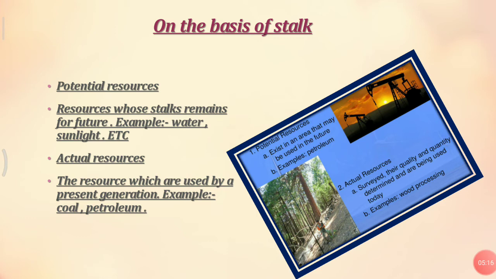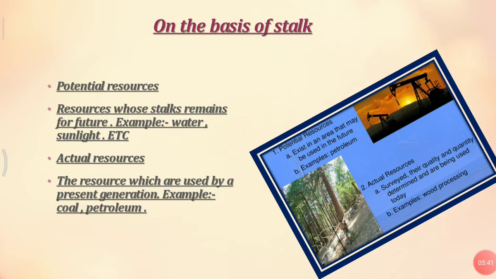But when we talk about actual resources, these are the resources which are used by the present generation, in the area where these resources are already in use, like wood processing, coal, petroleum, etc. So these are potential resources and actual resources.